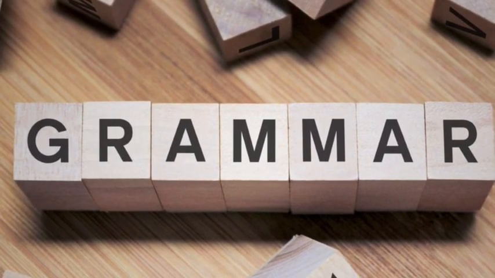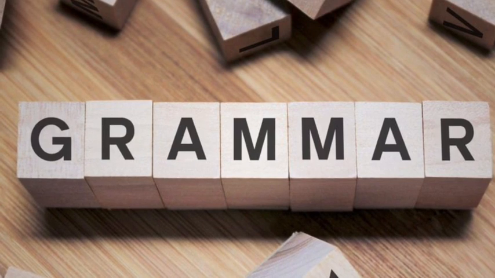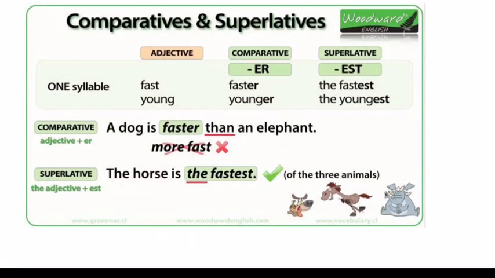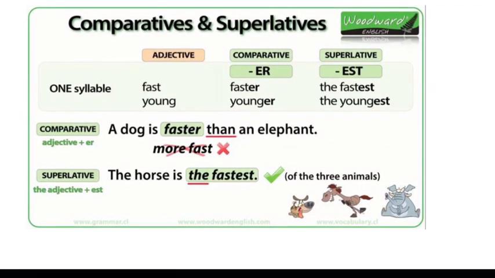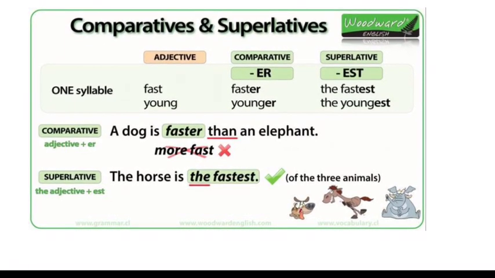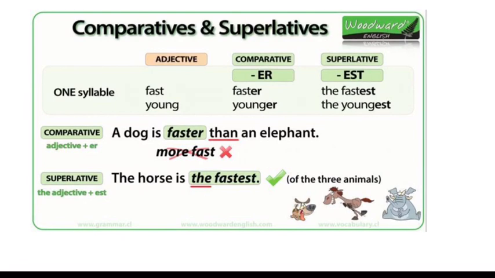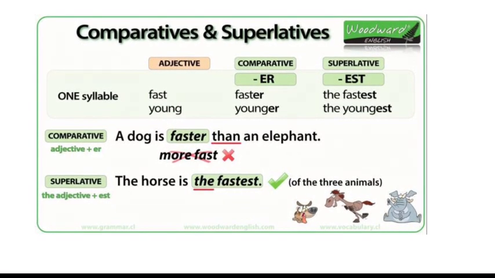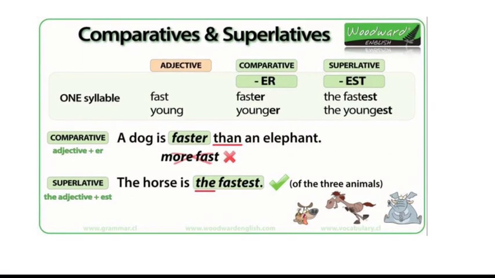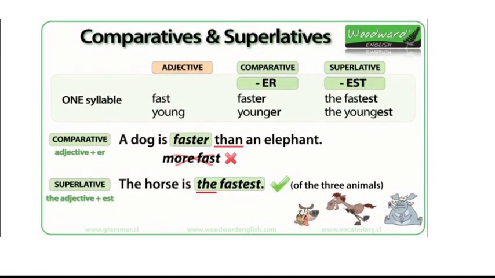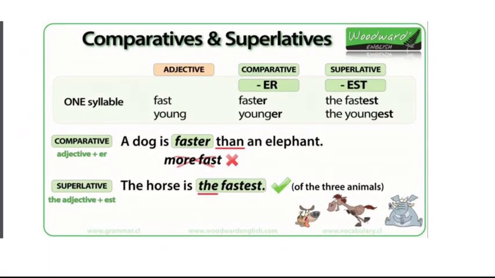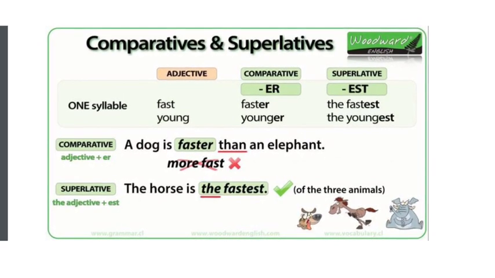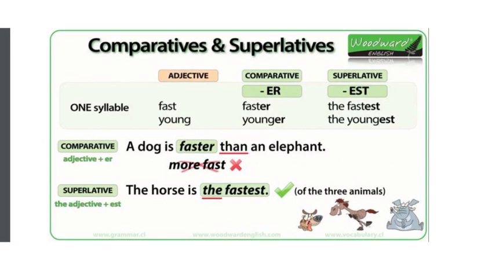Now guys, let's see some grammar rules that are going to help you with writing sentences with comparatives and superlatives. The first one, with short adjectives or one-syllable adjectives, in comparatives you have to add ER, and in superlatives you have to add EST, like faster, the fastest. Now let's see some examples with the sentence. A dog is faster than an elephant. Some people want to use more fast, but it's incorrect.